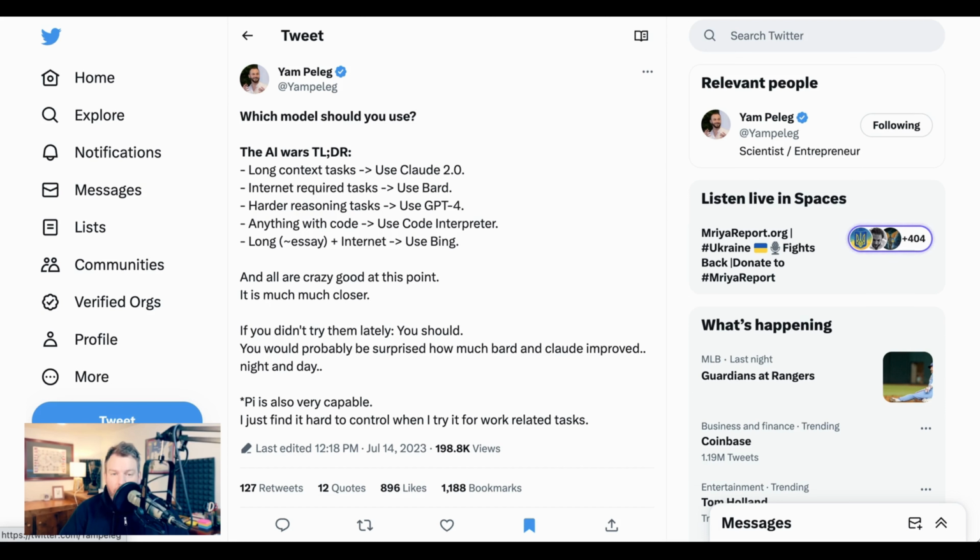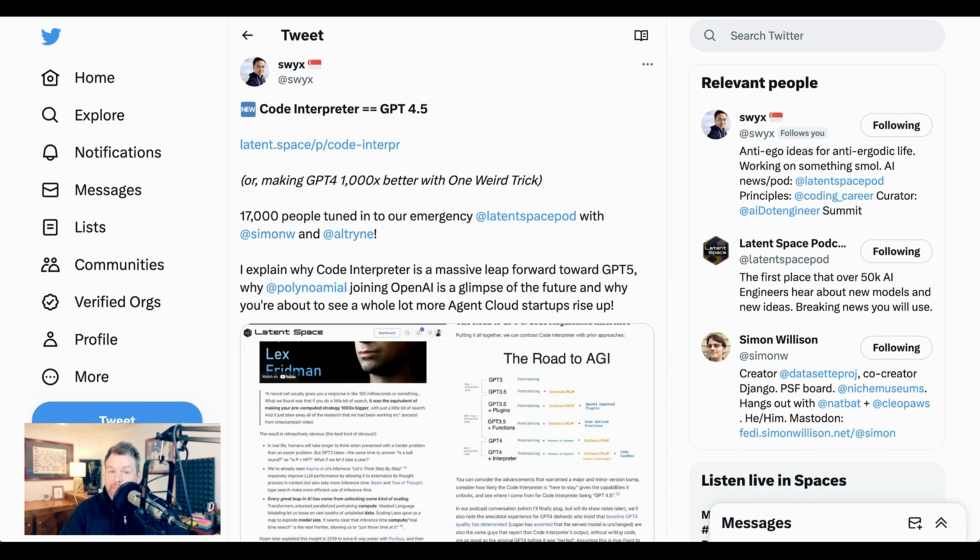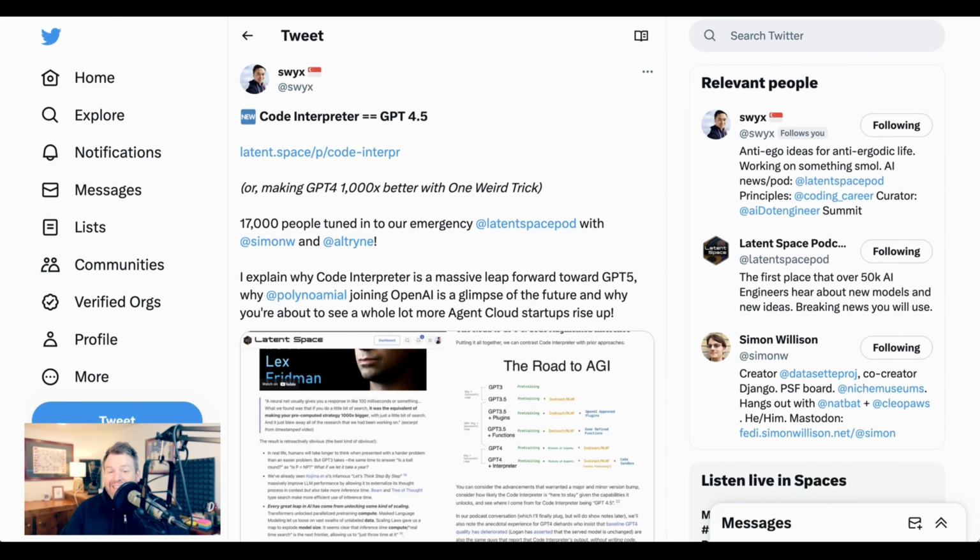But I think the even more important part of the discussion right now, as relates to ChatGPT and GPT-4, isn't so much GPT-4 and how ahead it is on reasoning tasks. Instead, what matters about ChatGPT most right now is the newly released Code Interpreter feature, which many are seeing as effectively GPT 4.5, even though it's not named that. Swix from the Latent Space podcast made this point most loudly. On July 10th, he tweeted, "Code Interpreter equals GPT 4.5, or making GPT-4 1000x better with one weird trick."